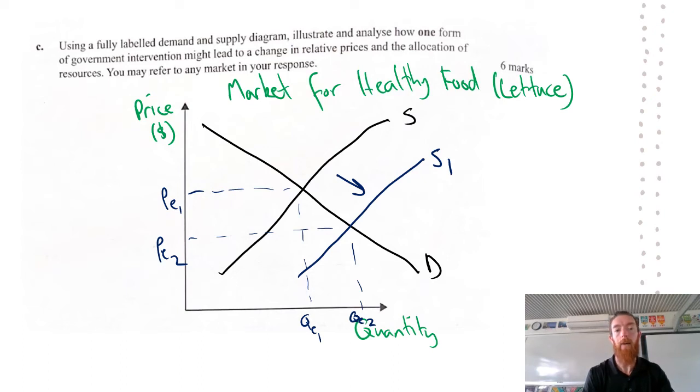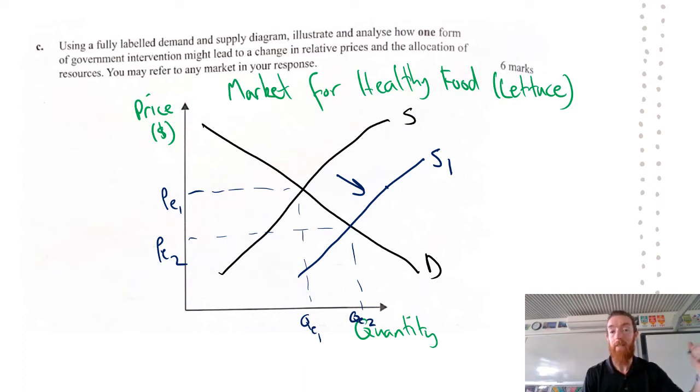going to talk about how that supply shift happens. So if we talk about subsidies, which are a payment to producers for producing a specific good or service, that is going to lead to favorable supply conditions for the market for lettuce and lead to an increase in supply at any given price. This creates a surplus or oversupply of lettuce, and then businesses start to decrease prices to clear excess stock until you reach a new equilibrium.